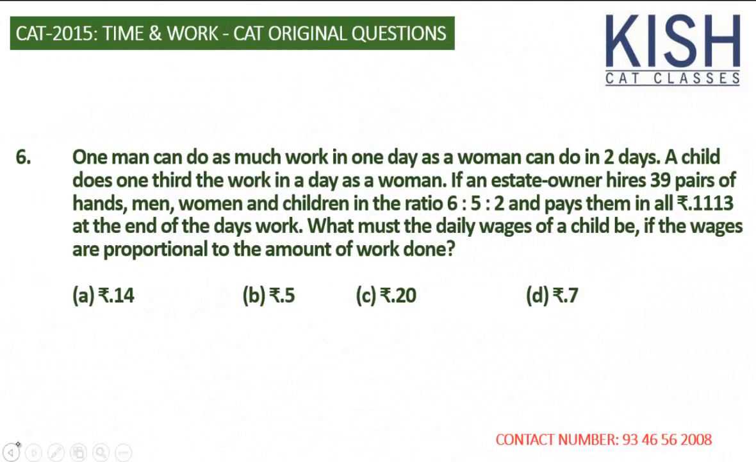One man can do as much work in 1 day as a woman can do in 2 days. A child does 1/3 the work in a day as a woman. If an estate owner hires 32 pairs of hands, that's men, women, and children, in the ratio of 6:5:2, and pays them in all rupees 1113 at the end of the day's work, what must be the daily wage of a child if the wages are proportional to the amount of the work done?